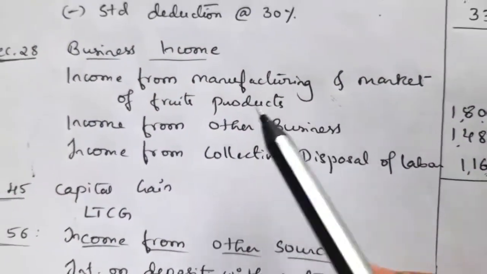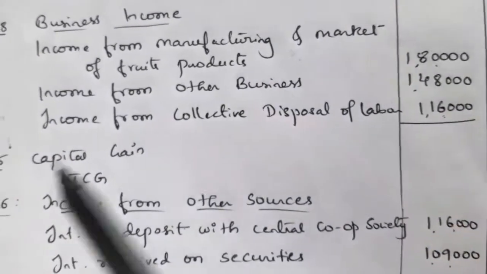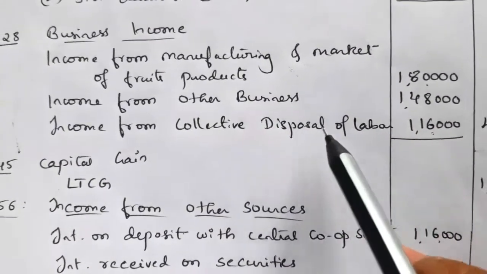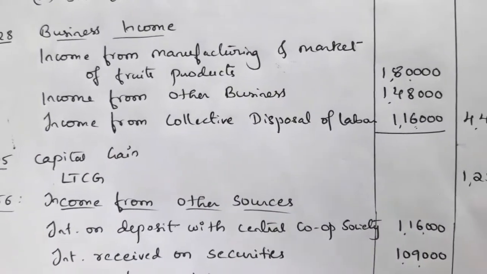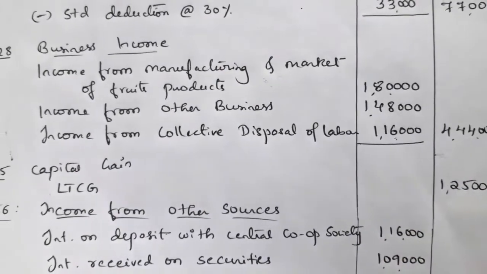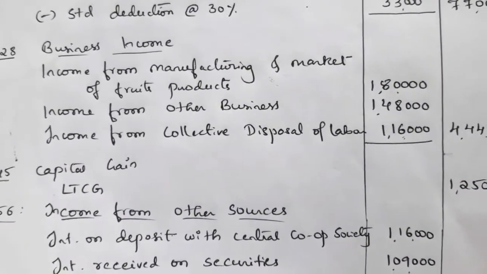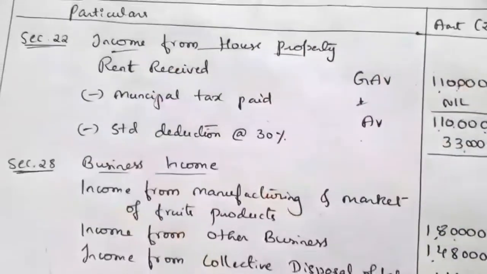So 3 items: income from manufacturing and marketing of fruit products, 1,80,000. Income from other business, rupees 1,48,000. Income from collective disposal of labor, 1,16,000. So the total will be 4,44,000. Next head is section 45, relating to capital gain.